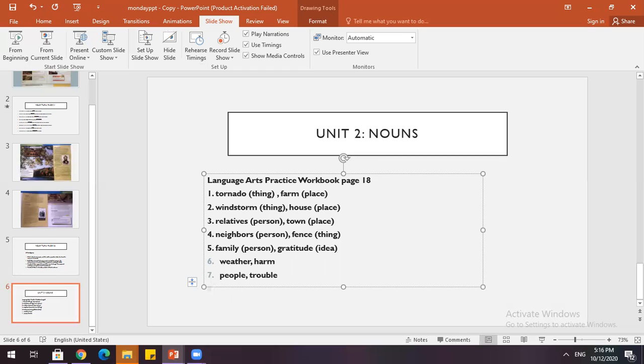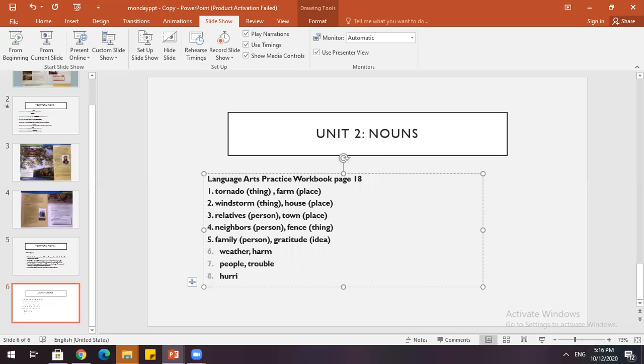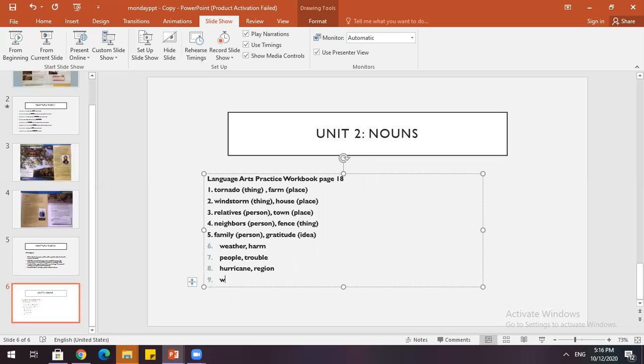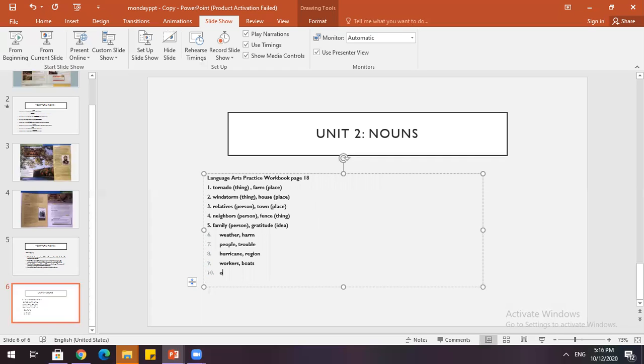Number 8, a hurricane may flood a region. Number 9, rescue workers go out in boats. 10, town officials set up shelters.